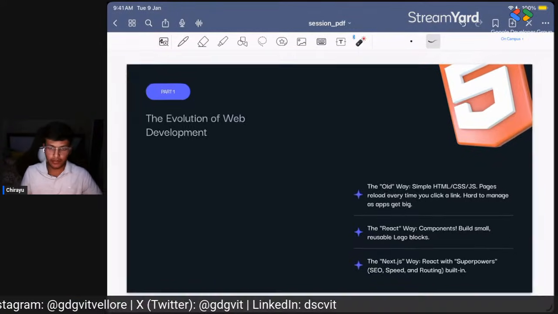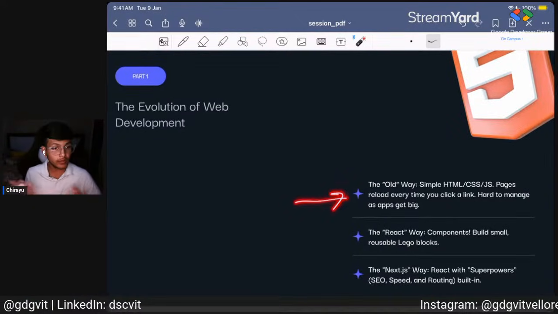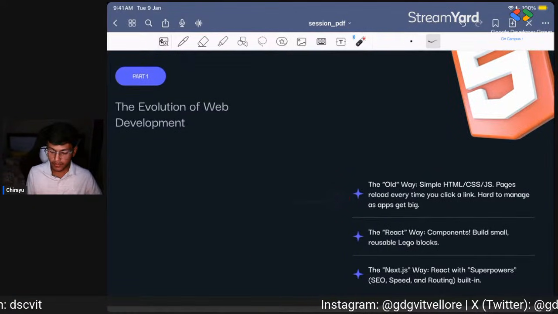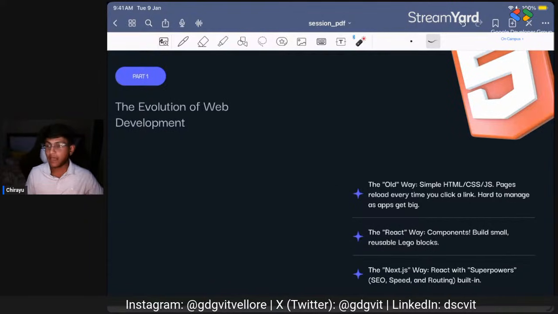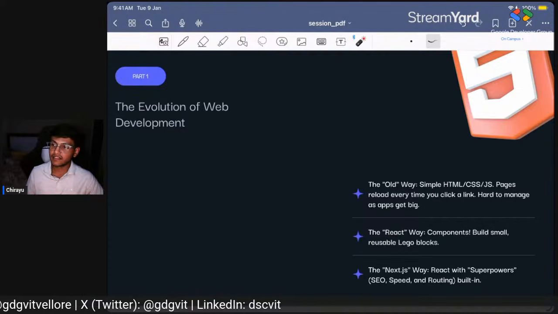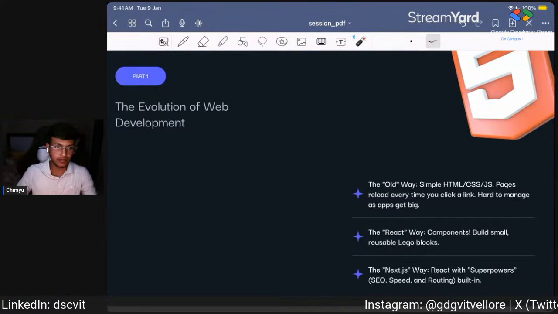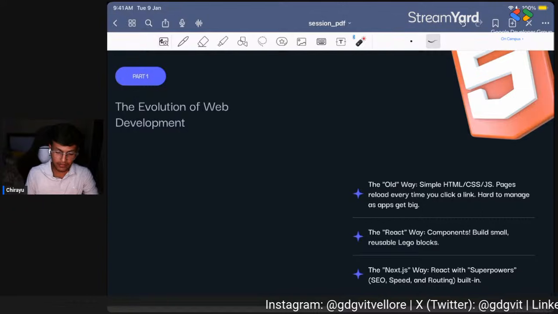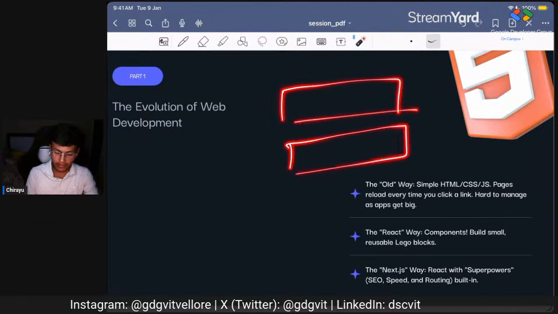Okay, let's continue then. So HTML, the old way to create websites, and React, the JavaScript library, which makes our life way easier. What HTML used to serve was a simple web page, which maybe has a header section, then the content and the footer.